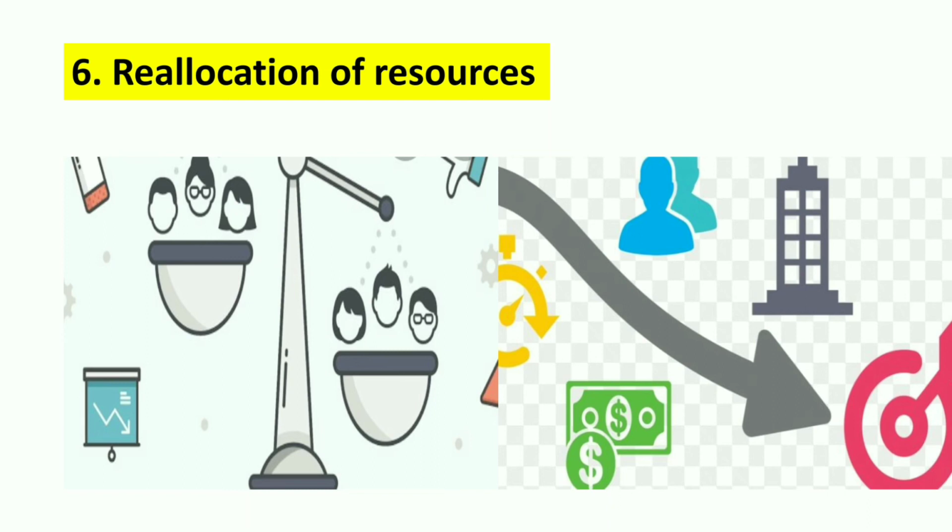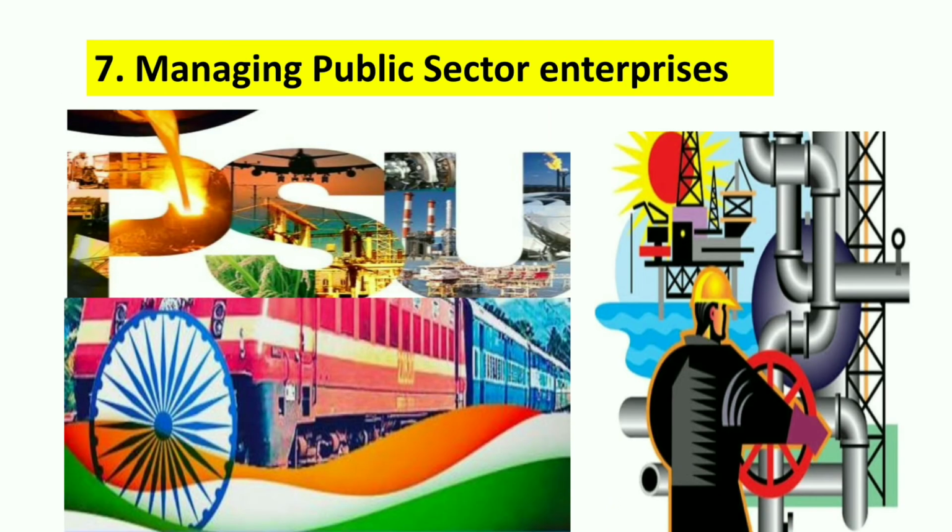And then, in order to manage public enterprises, government requires the budget. Government undertakes several commercial activities through its public enterprises to promote social welfare, for example, railway, electricity, etc. And in order to manage all those public sector enterprises, government requires a budget, a proper planning for which sector spending is required, and from which sector they will earn more income. So a proper planning is required for that.